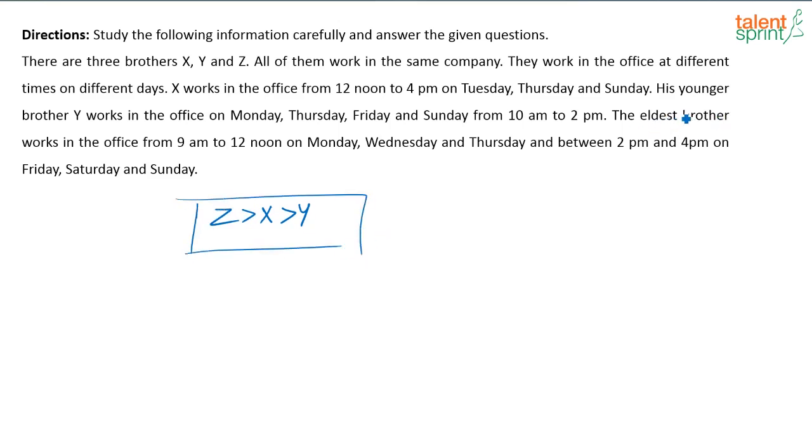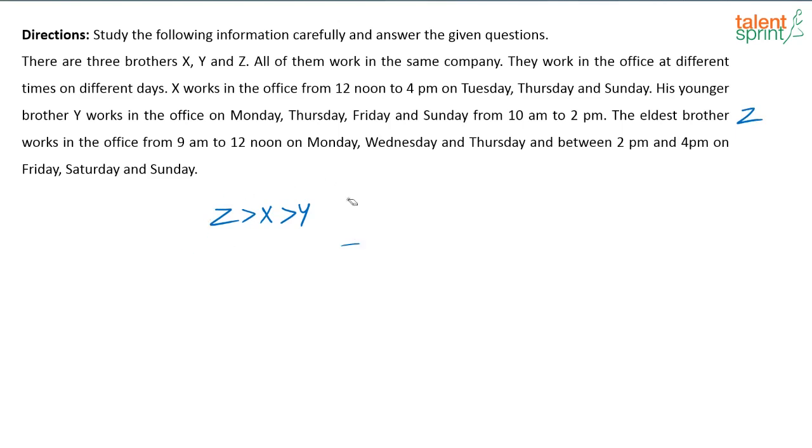See, even though it is not mentioned here who is the eldest brother, the working hours of three brothers are given, right? First they have given X, then Y, and then the eldest brother. So you take the eldest brother to be Z from the given information. You have to take it as Z greater than X greater than Y. It would have been clearer if they had mentioned that the eldest brother is Z, but that's fine. Based on what is given, this is what you consider.